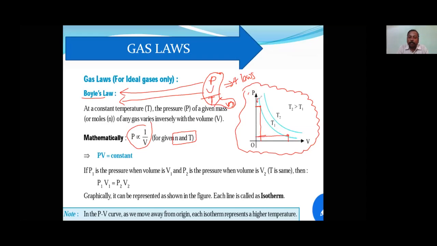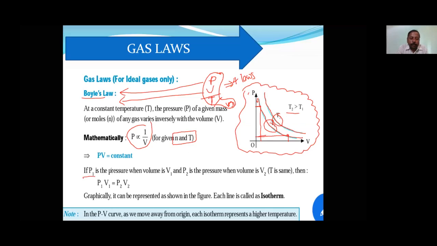So this is one graph drawn at temperature T1, and this is another graph drawn at temperature T2. Okay, this is T2 and this is T1. Now the hint here is T2 greater than T1. Okay, so which chem technique?